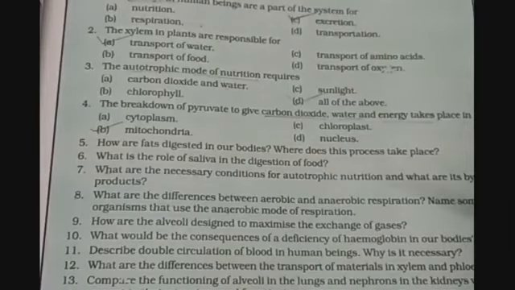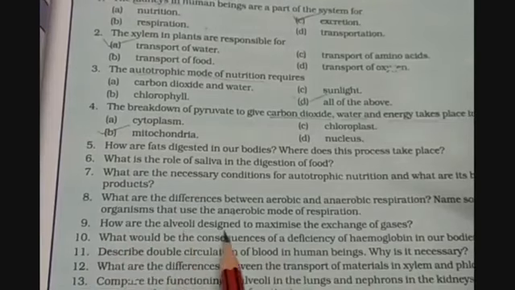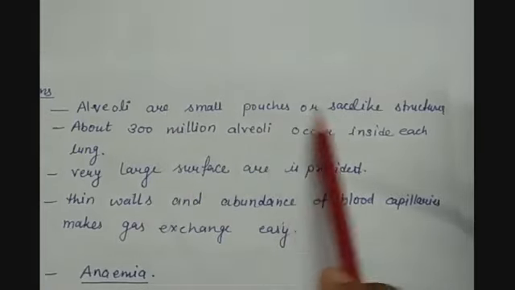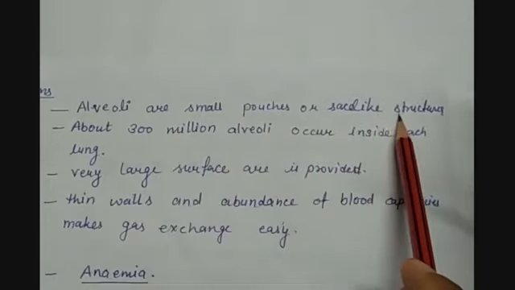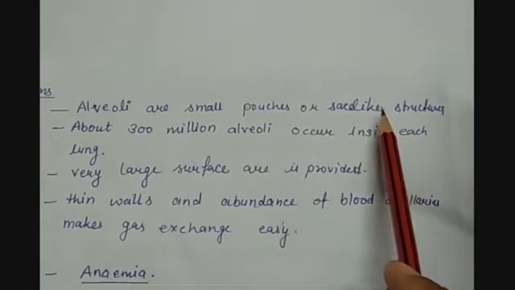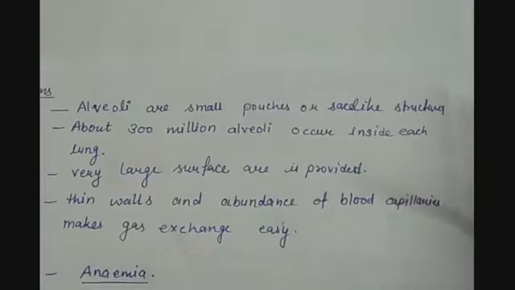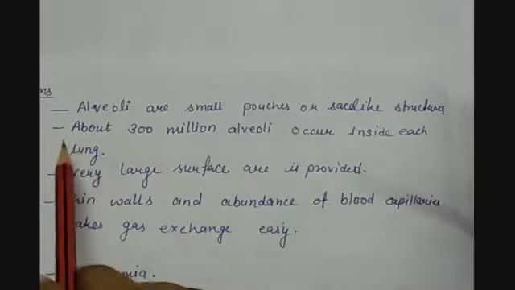Then the next question is question number 9. How are the alveoli designed to maximize the exchange of gases? So children, we all know that alveoli are small pouches or sac-like structures present in the lungs, at the end part of the respiratory system.